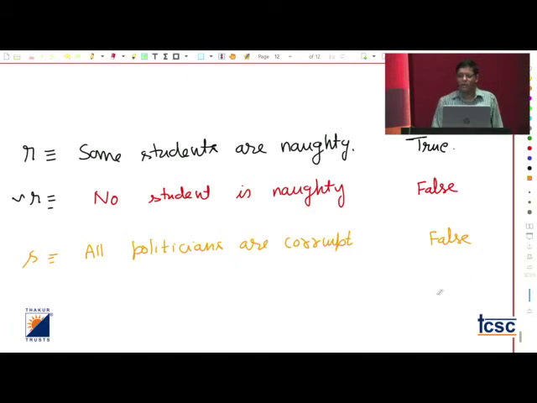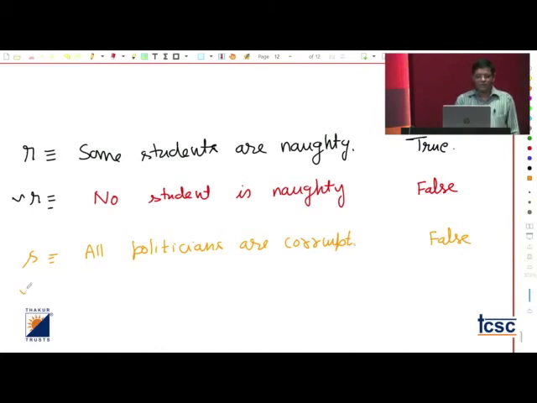We cannot blame all. If you find some examples, you cannot generalize your statement to all. As a teacher, sometimes we make this mistake. Maybe two or three students have disturbed the class and we blame the entire class. It happens, right? So if I say all politicians are corrupt, no doubt it's a statement, but it is false.